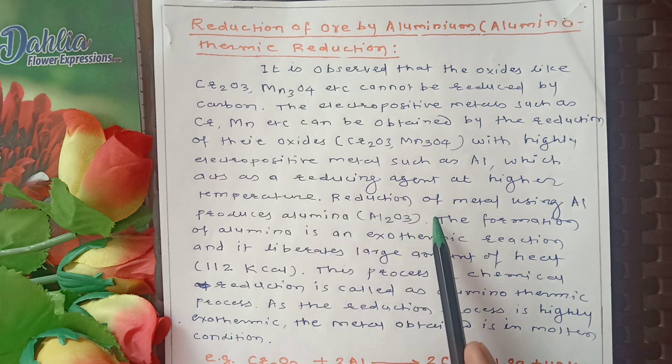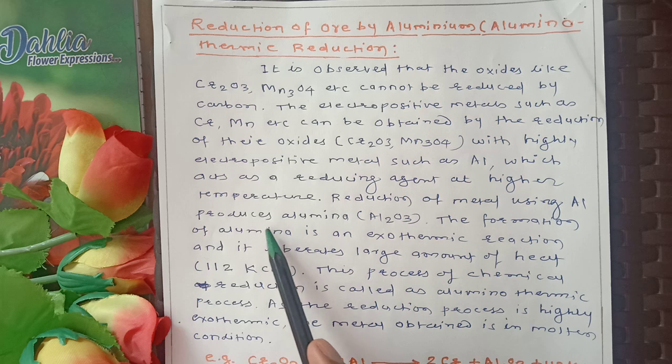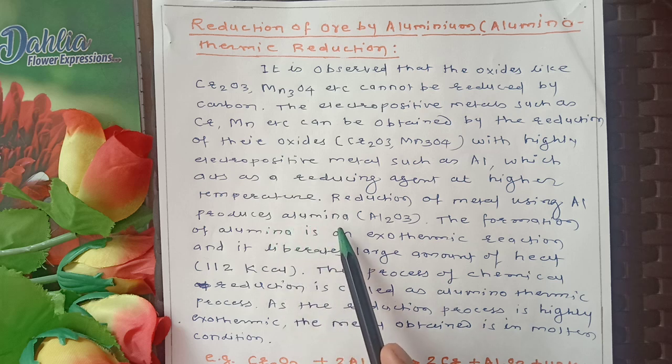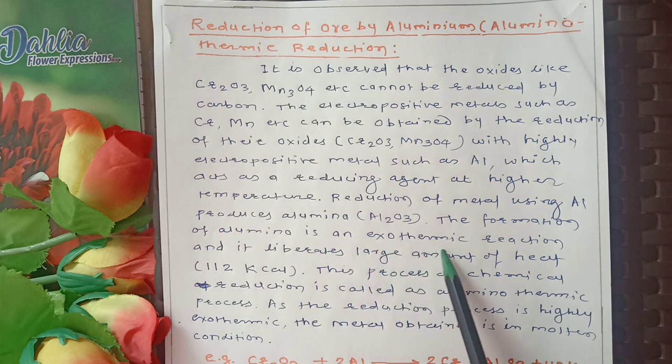Reduction of metal using aluminium produces alumina. The formation of alumina is an exothermic reaction and liberates a large amount of heat, near about 112 kilocalories. This process of chemical reduction is called the aluminothermic process. As the reduction process is highly exothermic, the metal obtained is in molten condition.